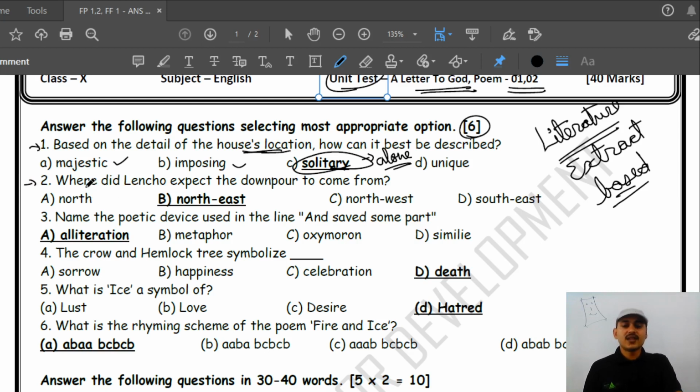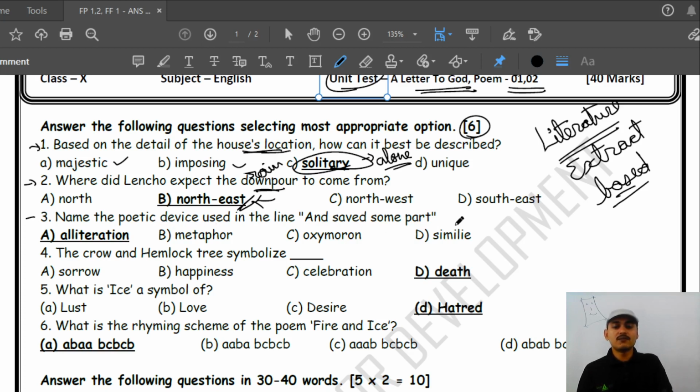Okay. Next is, where did Lencho expect the downpour to come from? Downpour means he is talking about rain. Okay, so rain will come from the direction of east, northeast. So that is the answer. Question number three. Name the poetic device.